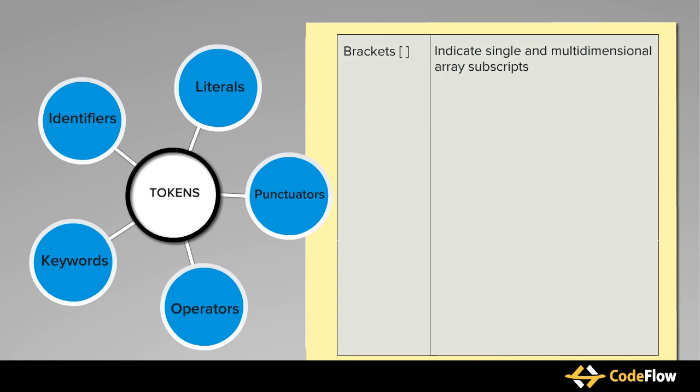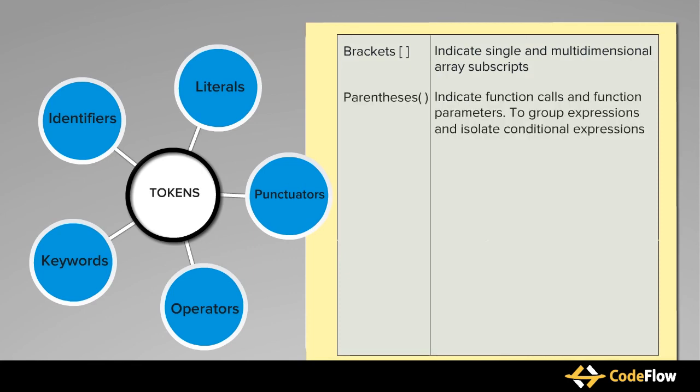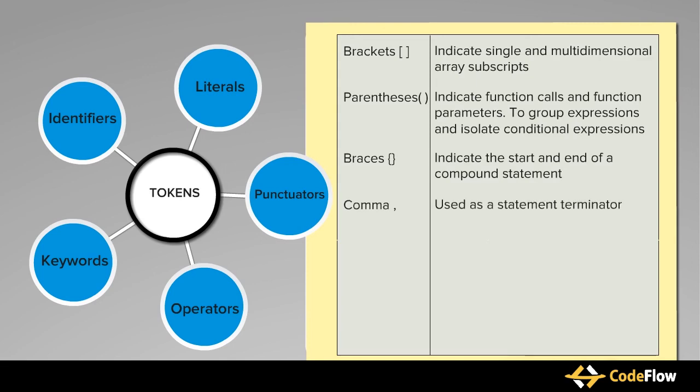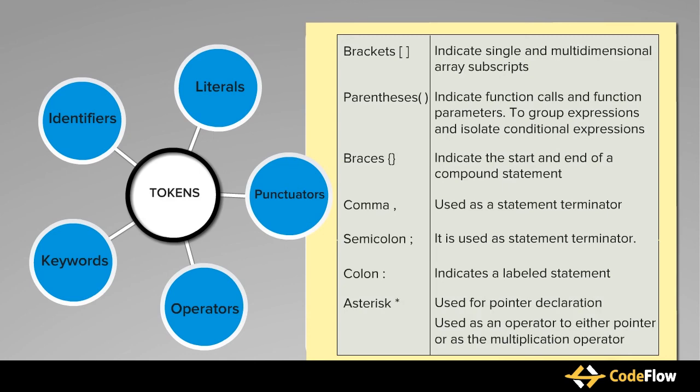Opening and closing brackets indicate single and multidimensional array subscripts. Opening and closing parentheses indicate function calls and function parameters. Opening and closing braces indicate the start and end of a compound statement. Comma is used as a separator in a function argument list. Semicolon is used as a statement terminator. Colon indicates a labeled statement. Asterisk is used for pointer declaration.